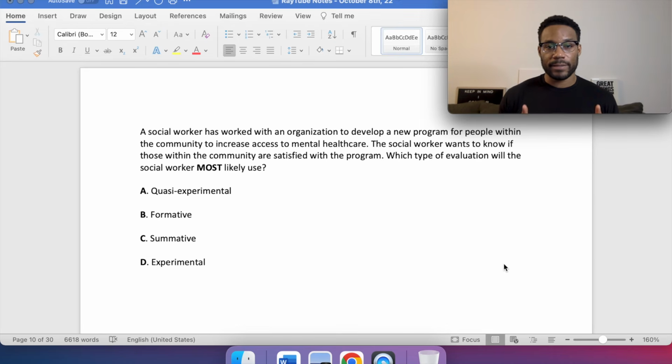There's 2 aspects to these exams, right? There's the information piece where, again, if we didn't know what a quasi experimental, formative, summative experimental is, it's going to be tough to answer the question no matter what acronym or anything like that you use, right? We're just going to pick the answer that sounds correct. So there's the information piece of it. And then there's the actual implementation piece of it, where we're actually practicing so we can go in there, pass this exam, and continue with our lives and our career for that matter.